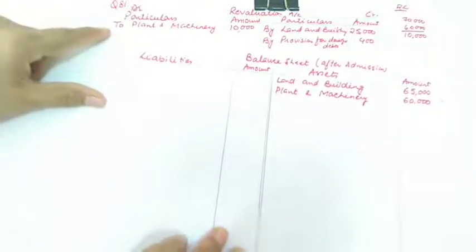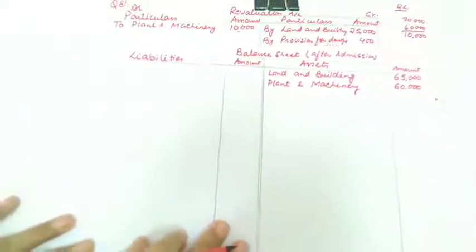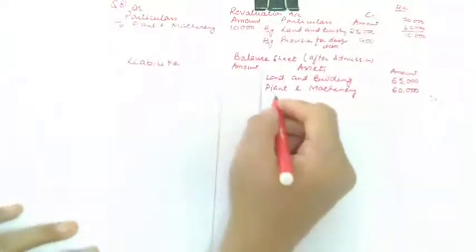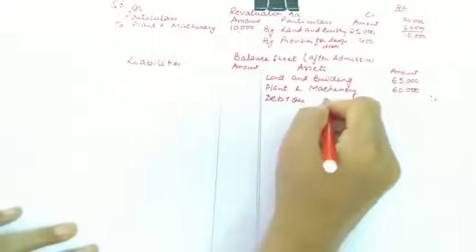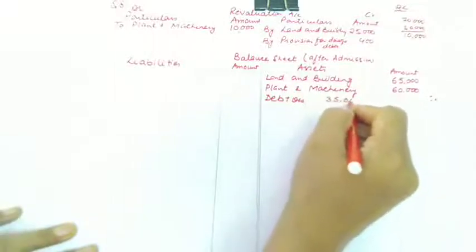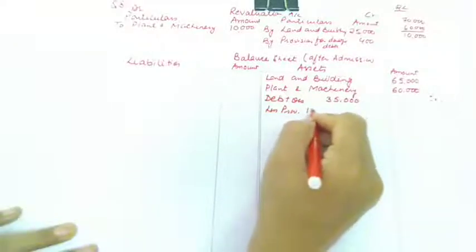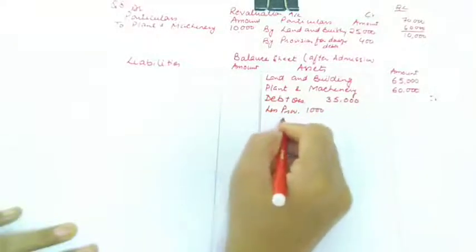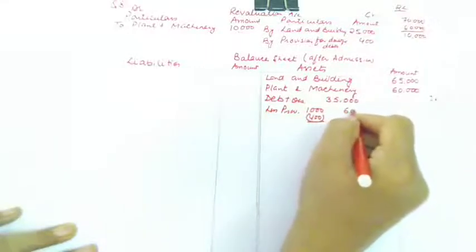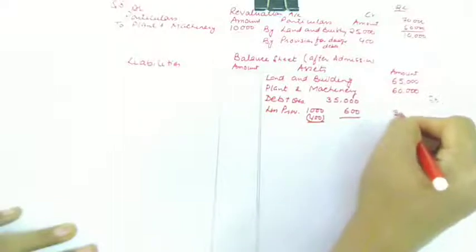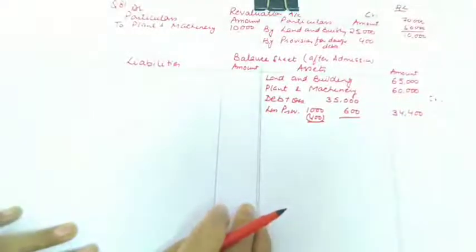You know that as we did in case of final accounts, all the adjustments are to be treated twice. So here also we are treating the adjustment twice. The amount of debtors is 35,000. This is given to us, and earlier provision was 1,000 for doubtful debts, so it is being reduced by 400. So it is 600 now, and it will be recorded as 34,400 in the balance sheet.